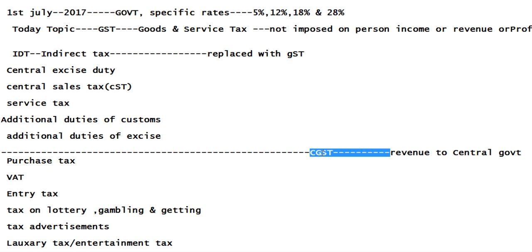CGST means Central GST, Central Goods and Service Tax.